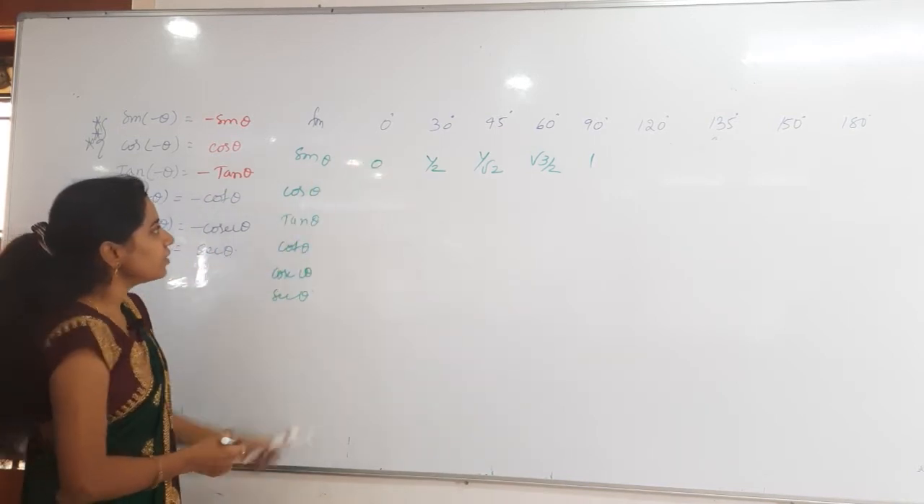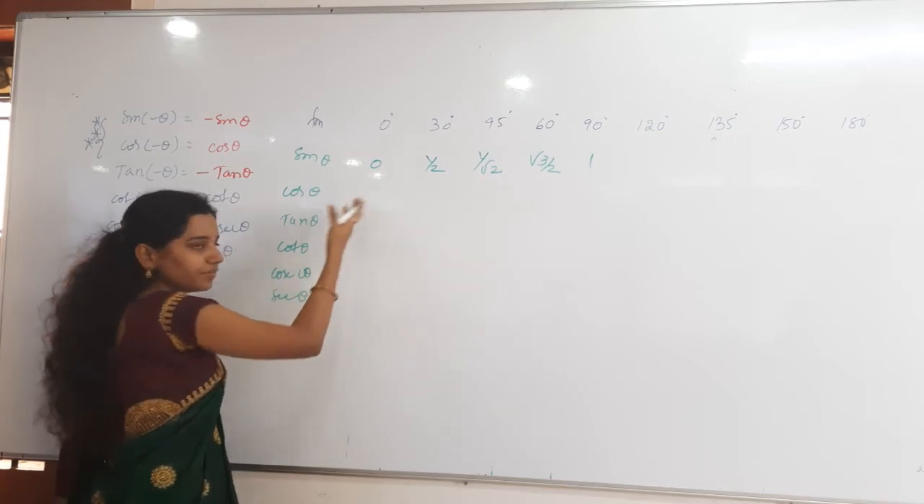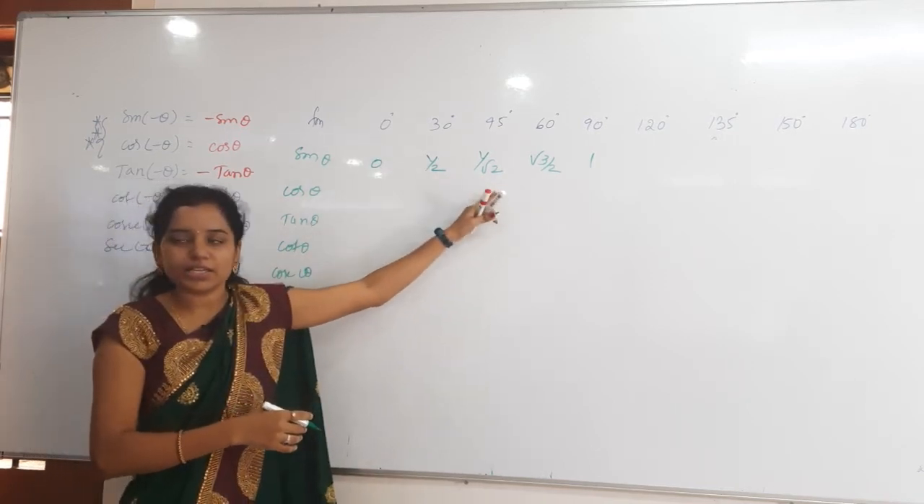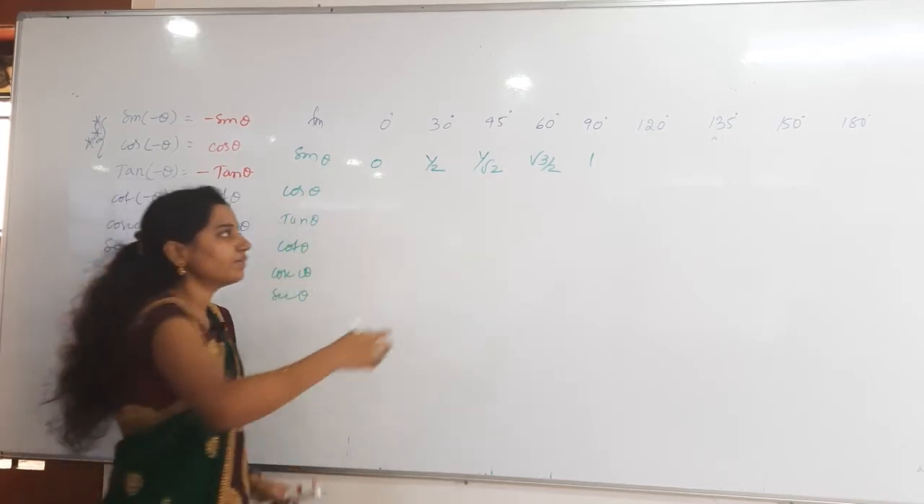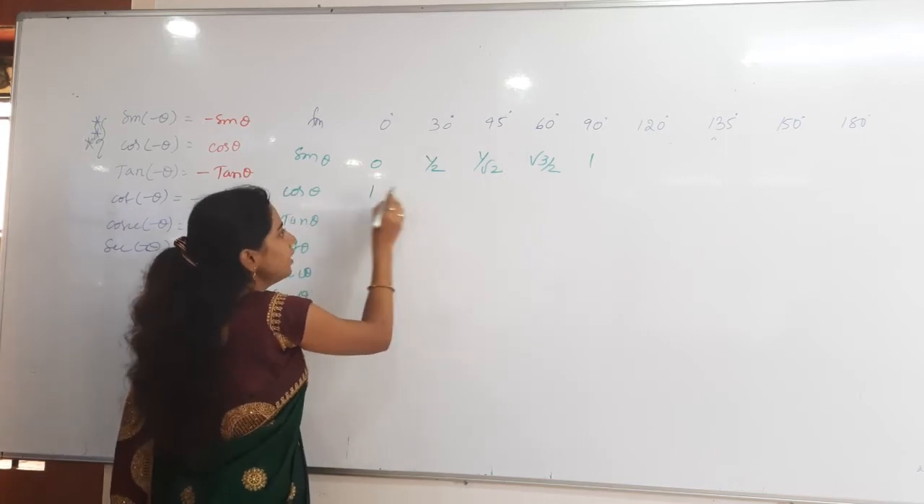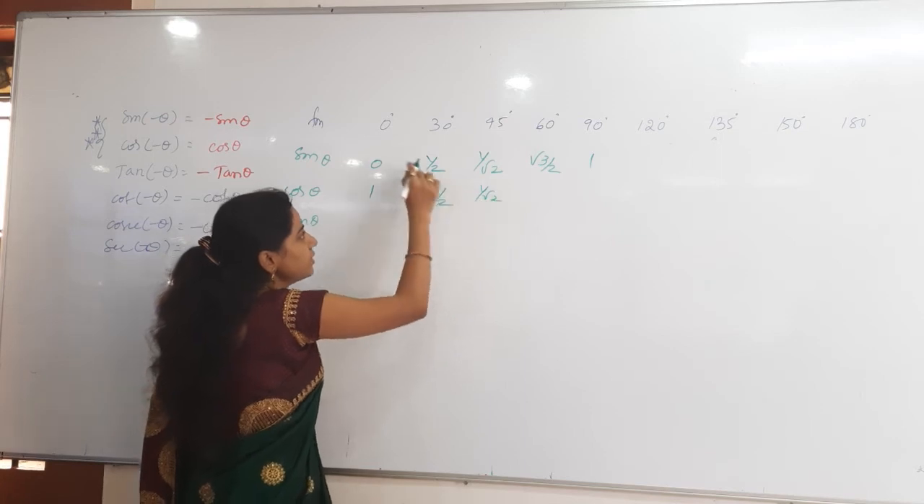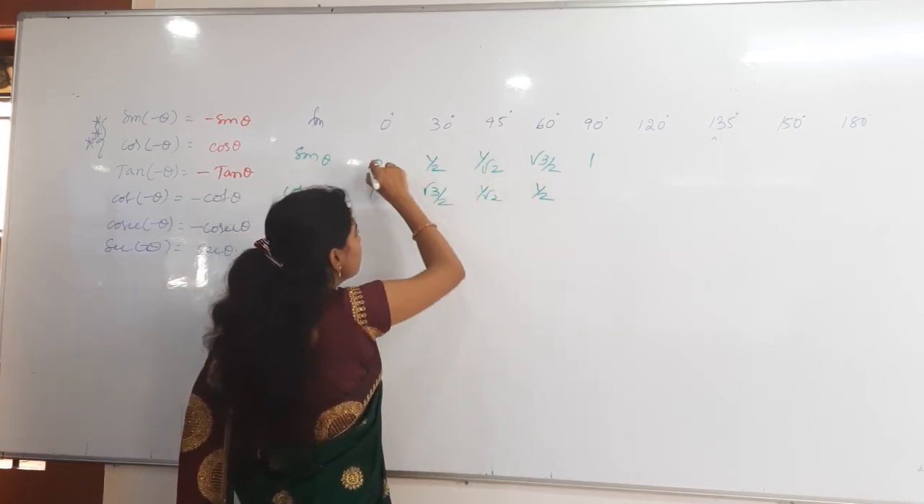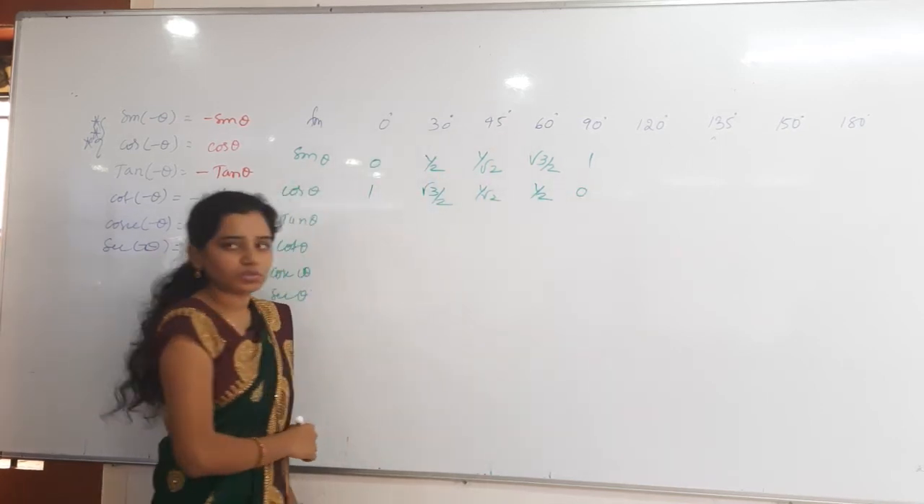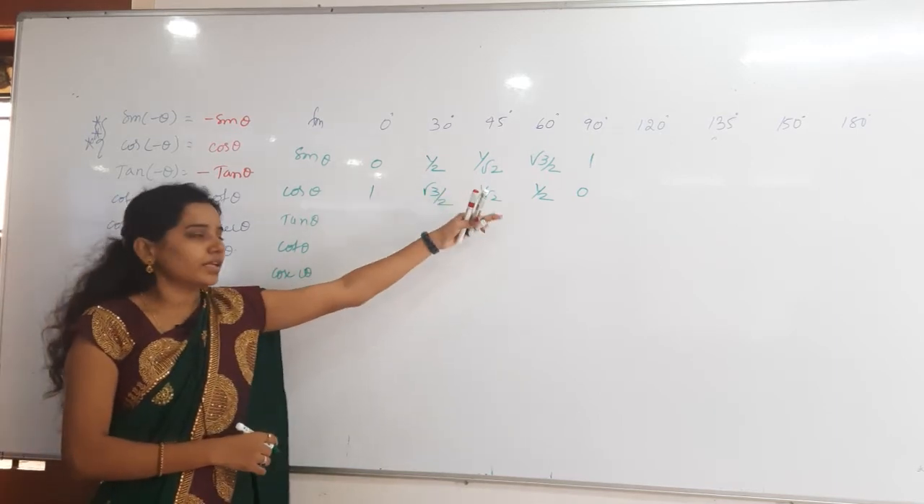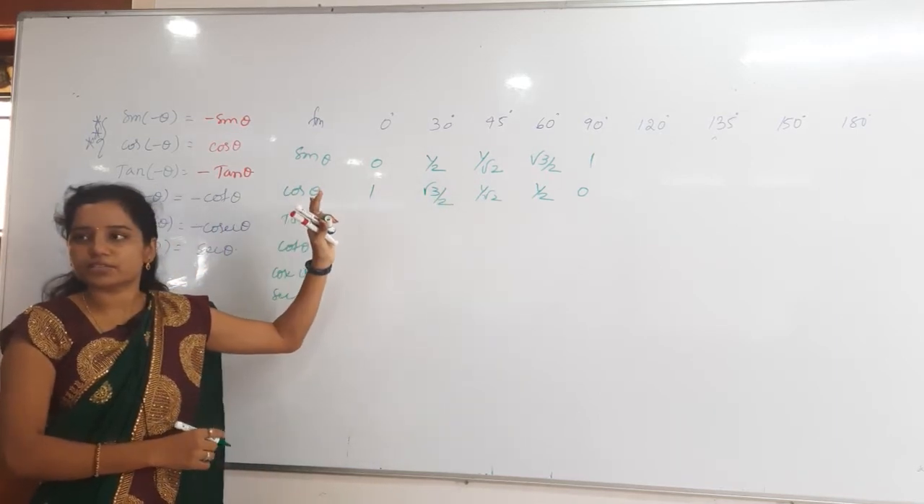Okay, then after that cos 0, exactly reverse. Whatever you got for the sine, everything reverse you have to write. Reverse means first start from 1 and then after that what will you get? Root 3 by 2, 1 by root 2 as it is, then 1 by 2 and then 0. If you know the sine, then everything reverse you write and you will get the answer, that is it.